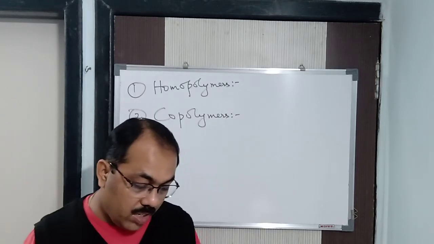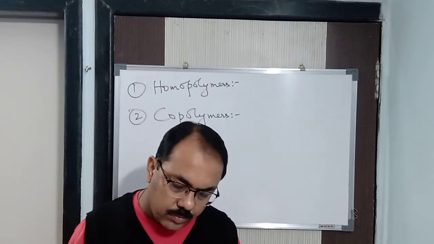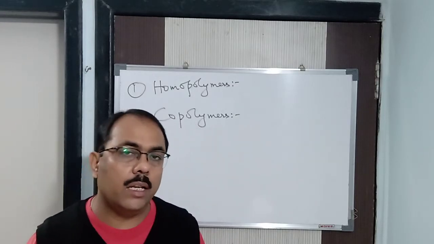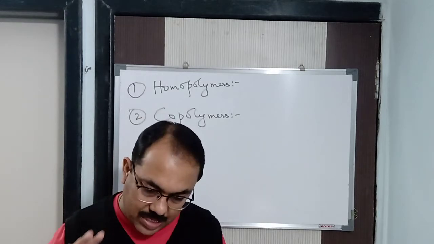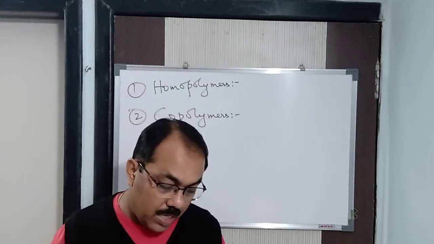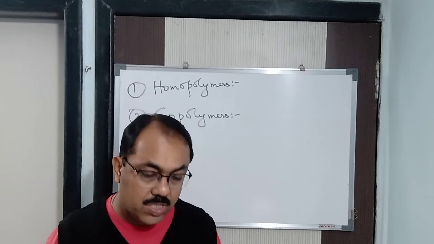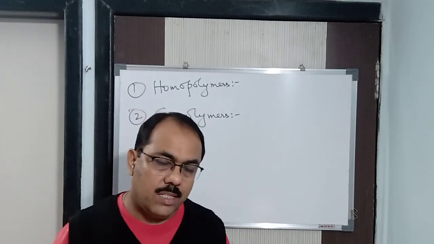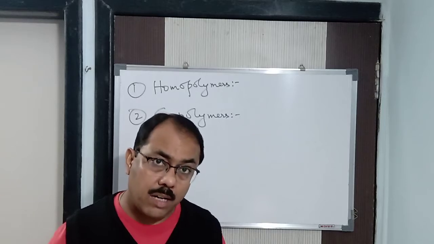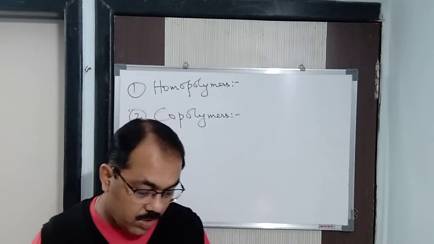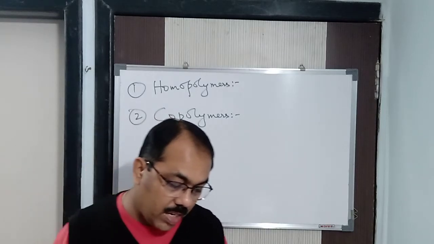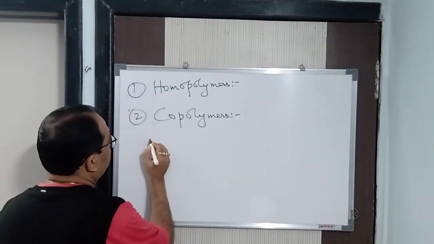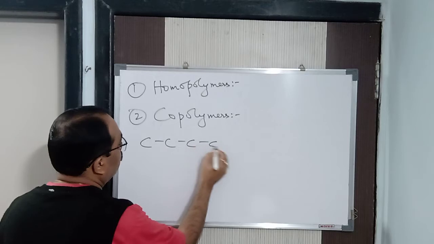For example, we have styrene and we have butadiene. It polymerizes to form styrene butadiene rubber, SBR. What I said to you? We have butadiene and we have styrene. This is a copolymer I am talking about. Butadiene means it is butadiene.